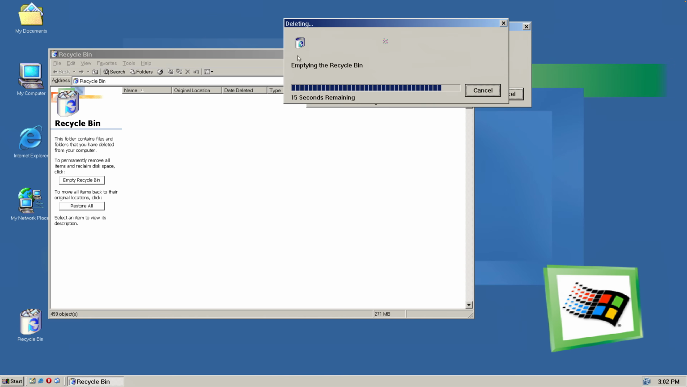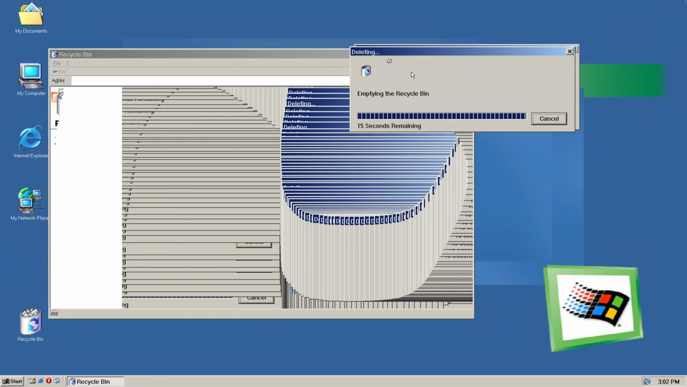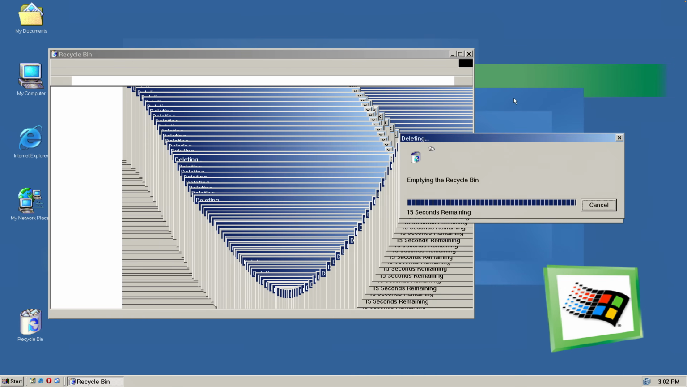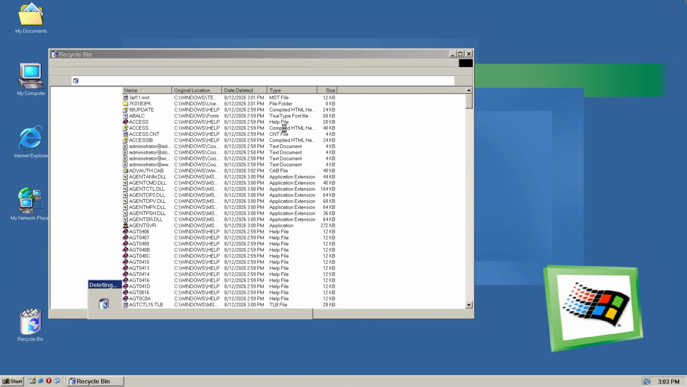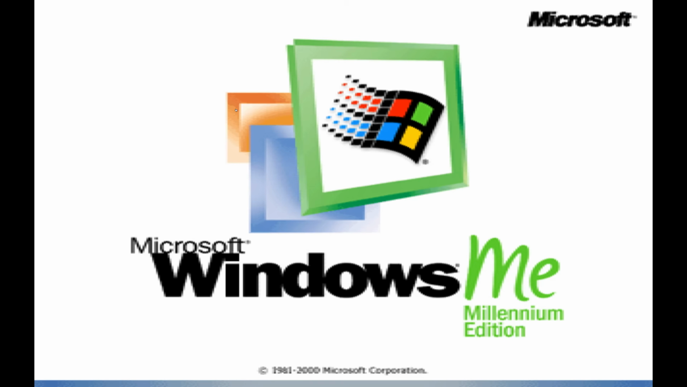What is going on? Everything is just disappearing and our system is freaking out. And I'm not sure if this is a virtual machine thing or just Windows Millennium Edition. And as I delete all of these files, everything just gets even worse. And I think my system just crashed or something. It doesn't work. This program is not responding. It may be busy. And okay, now let's boot it back up.